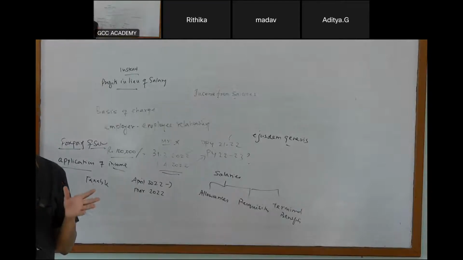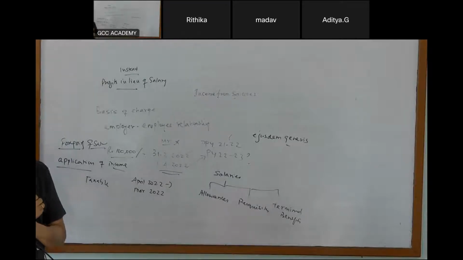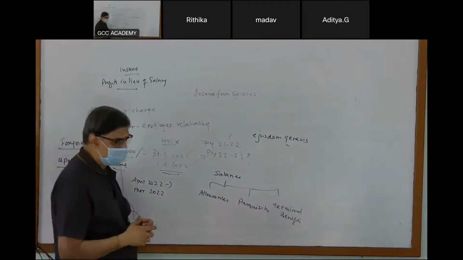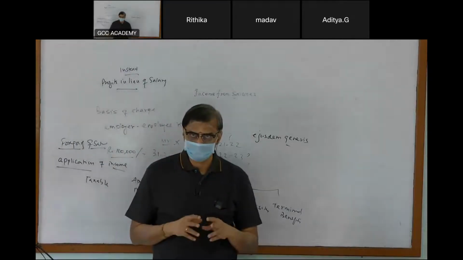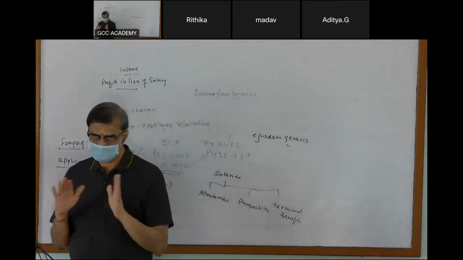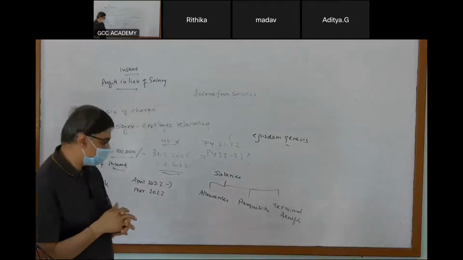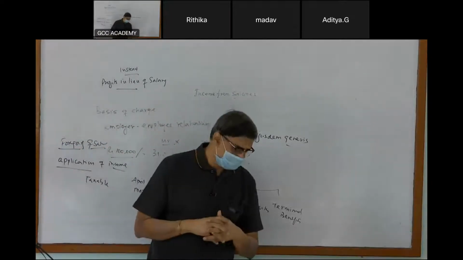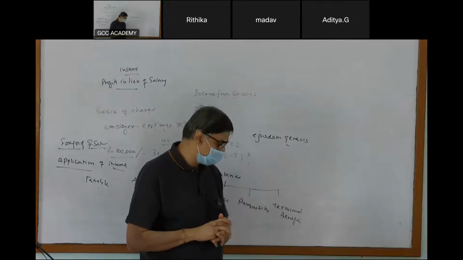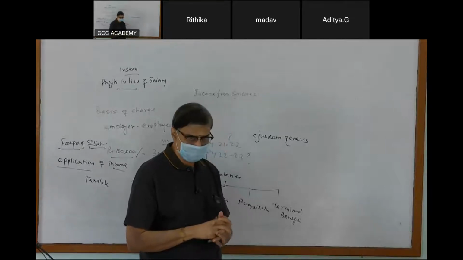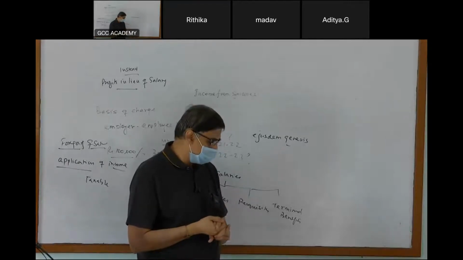In a factory environment we say wages, workers and wages. In an office environment we say salary, staff salary. It doesn't make much of a difference. It's all the same for taxation purposes. Next, any advance of salary.